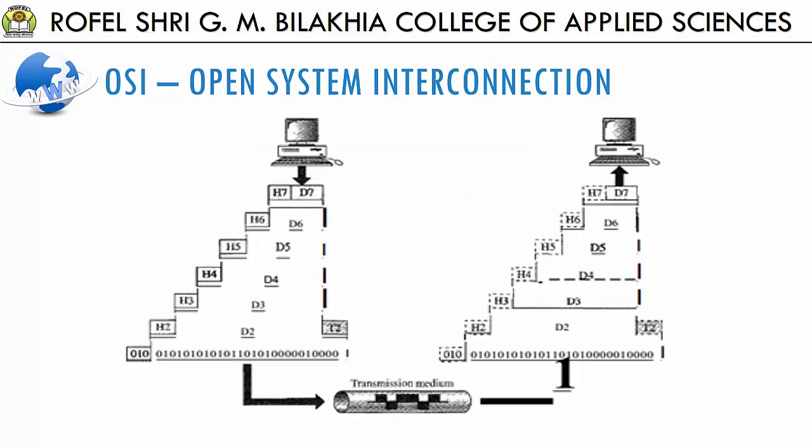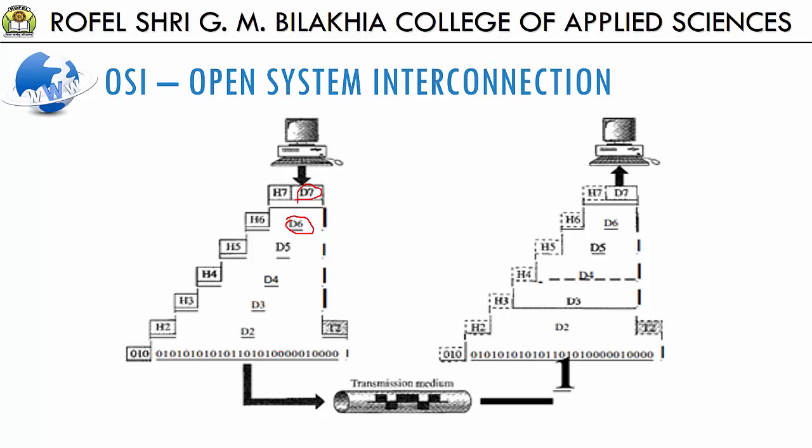Now this diagram gives an overall view of the OSI layers. D7 means the data unit at layer 7. Now D6 means the data unit at layer 6. And so on, right? The process starts at layer 7, that is the application layer, then moves from layer to layer in descending sequential order.